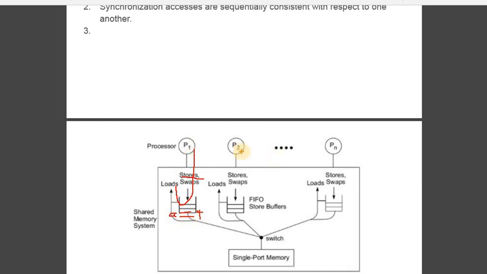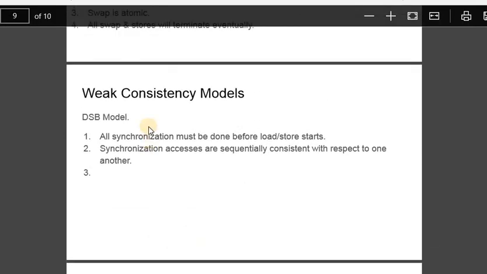Process 2 has no rule that it has to consider A as 4 only, it may consider 3, because process 1's update has not yet reached process 2, because they are weak. Similarly, even though we write it as a single port memory, sometimes data is not correctly shared because of weak consistency.